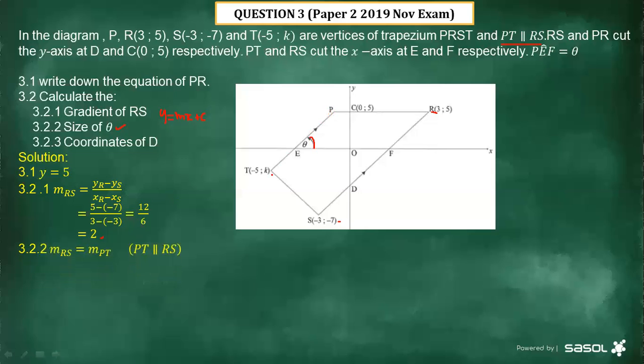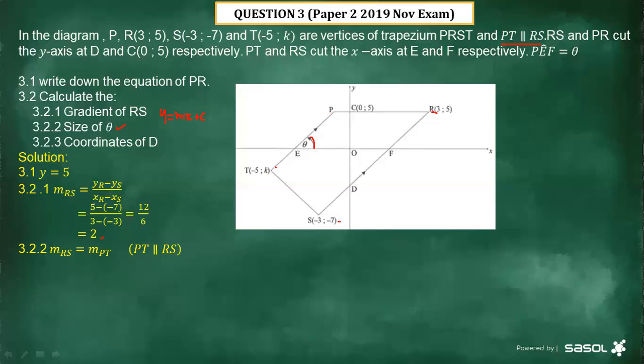But now there is a problem. You can see that we don't have the coordinate of P. We don't even have a y value on the coordinate of T. Then it's not possible for us to calculate what? To calculate the gradient of this line PT.